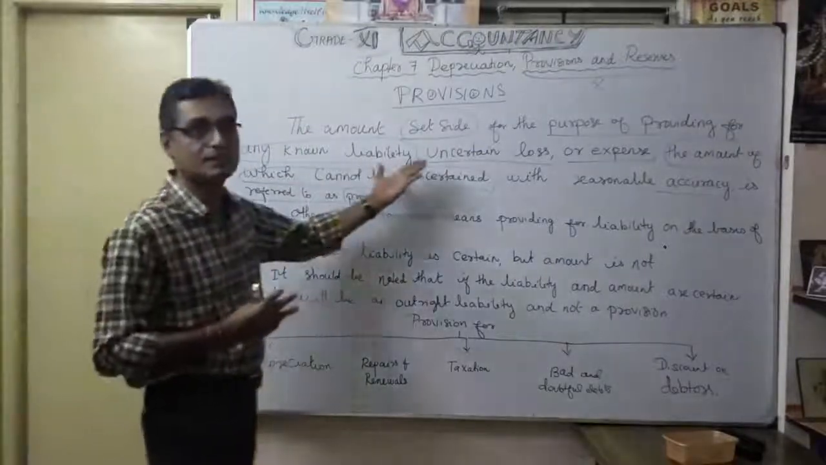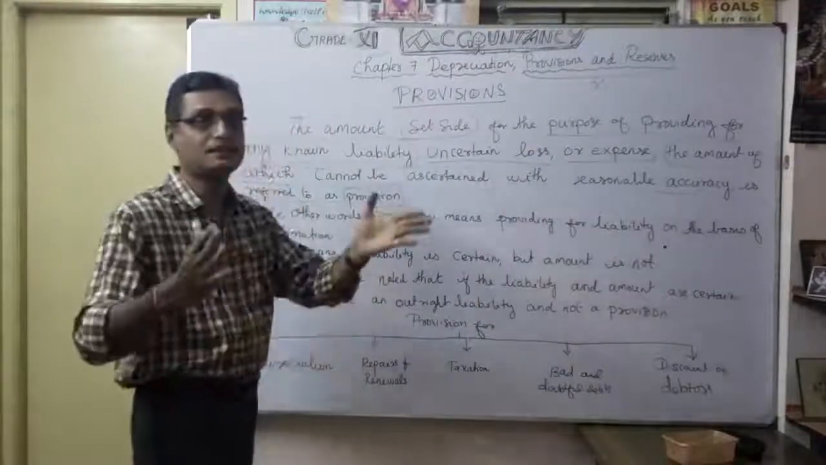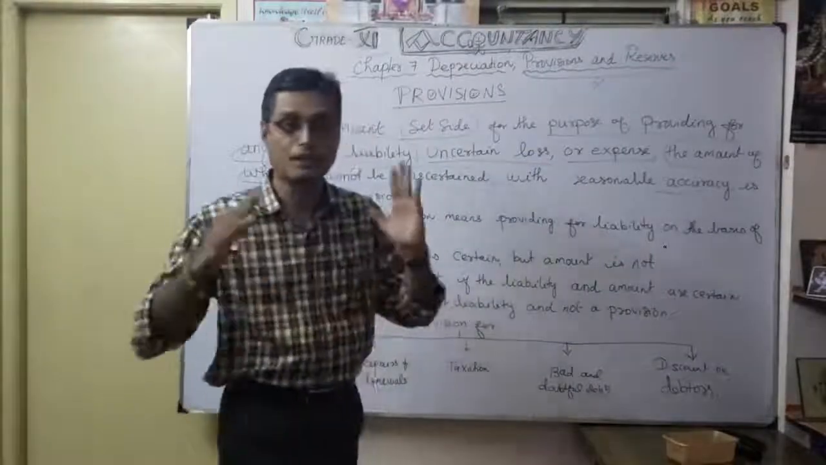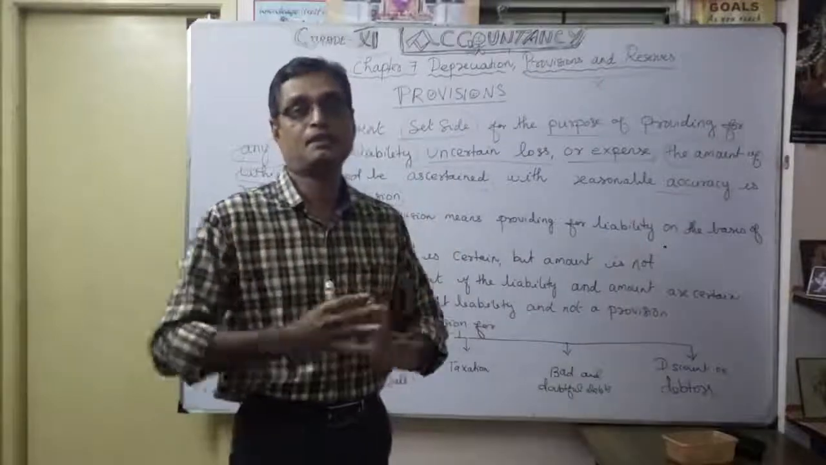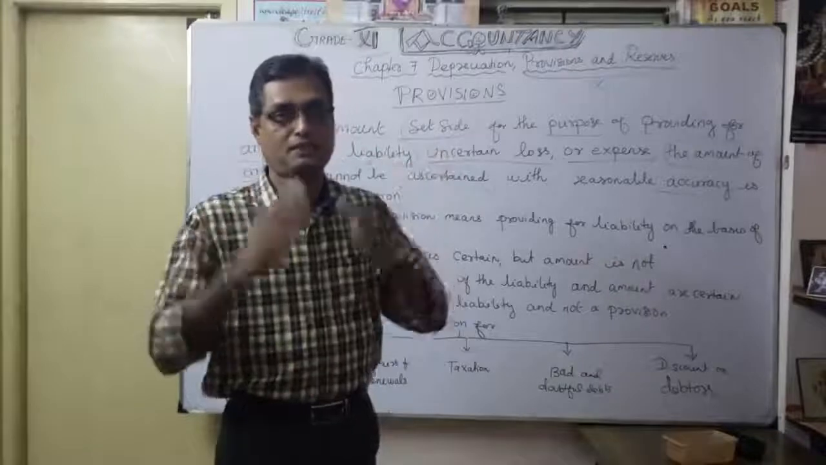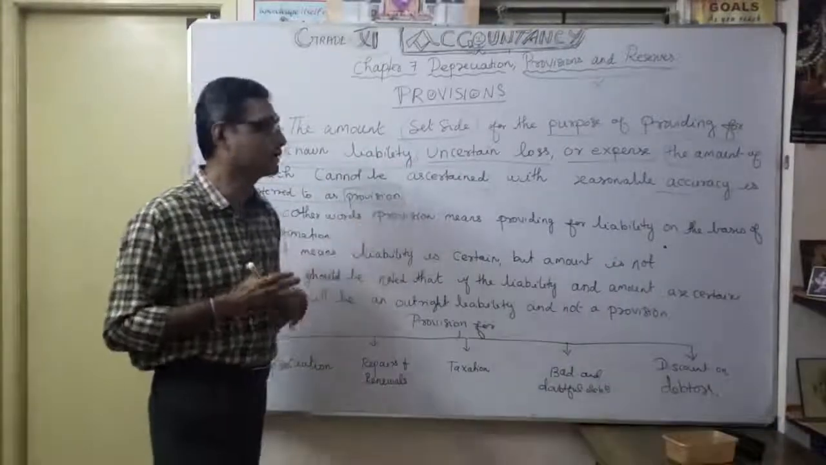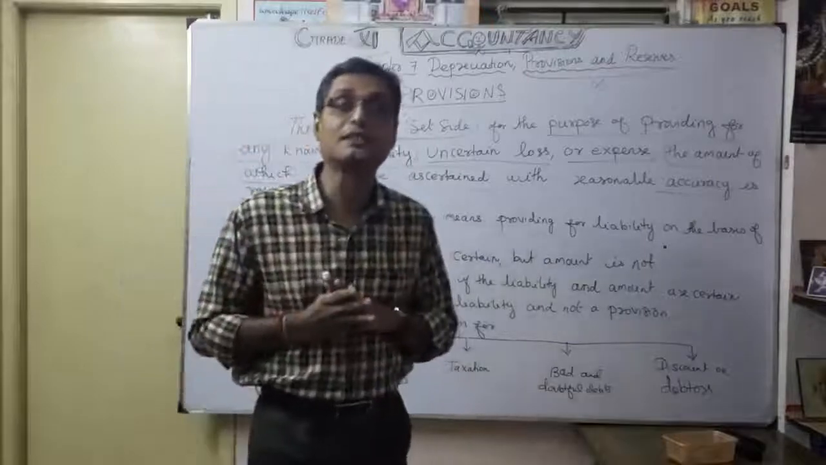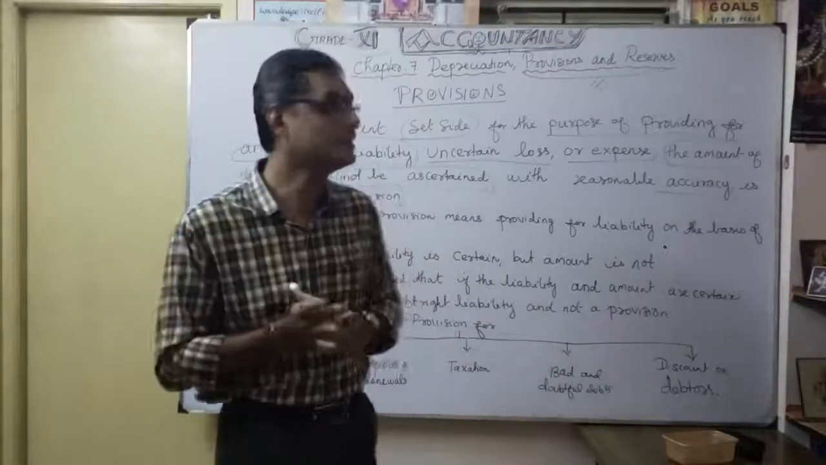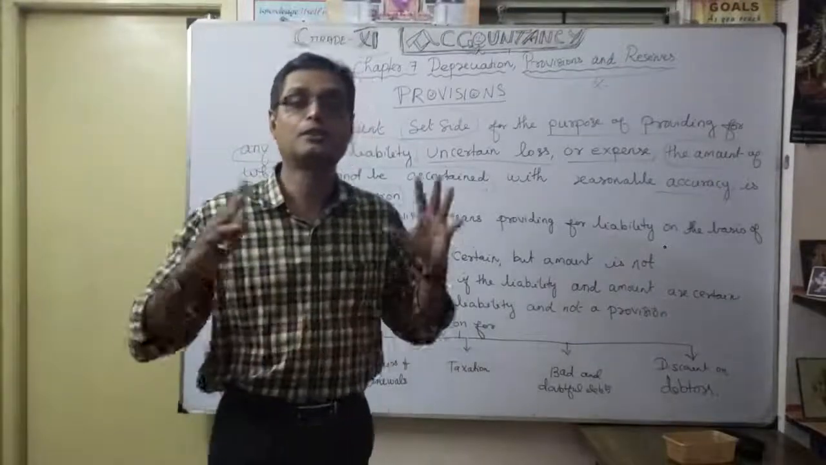It may be an uncertain loss or expense, the amount of which cannot be ascertained. That word is very important: cannot be ascertained. It's not fixed, it's not certain, it is uncertain. May or may not happen. So that which cannot be ascertained with reasonable accuracy is referred to as provision. You understood, no? That's what the provision is.